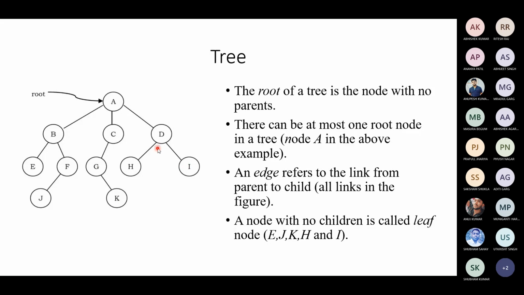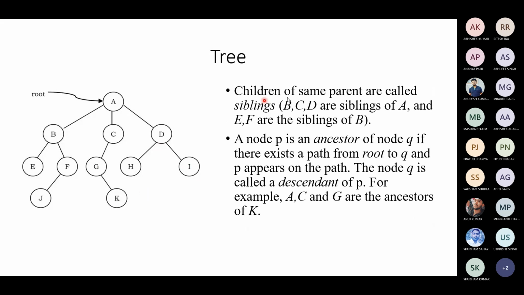Siblings are brothers and sisters who share the same parent. Children of the same parent are called siblings: B, C, D of A; E, F of B; G of C; H, I of D. I gave only two examples. Likewise, there is one more concept we need to understand. A node P is an ancestor of a node Q if there exists a path from the root to Q and P appears on the path.